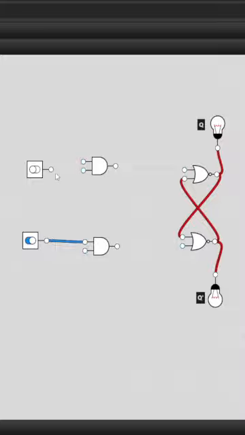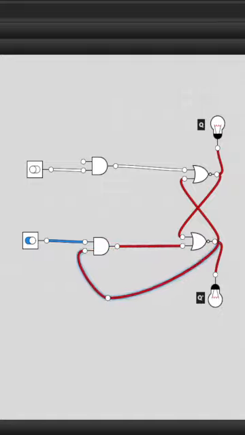If we took this one in here and put it here, then this hooks up to this one, and because these are NOR gates, this output comes to here, and this output goes to here.